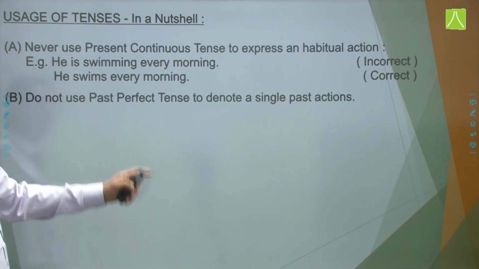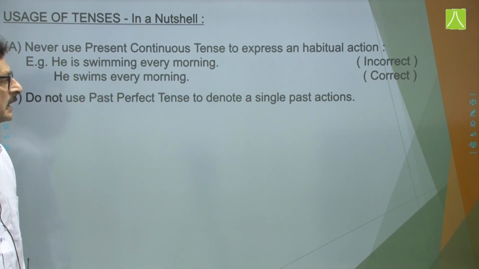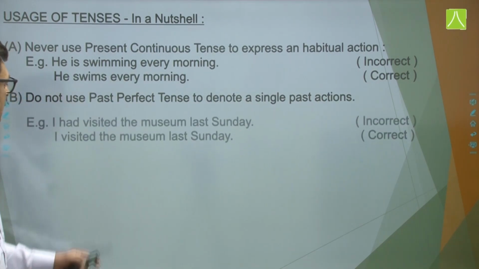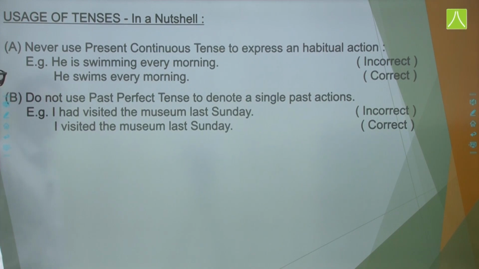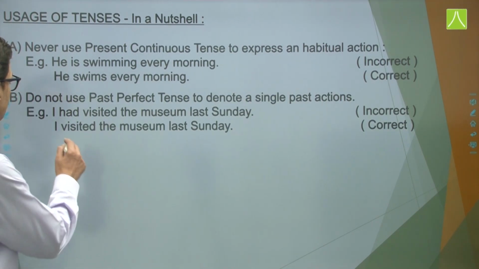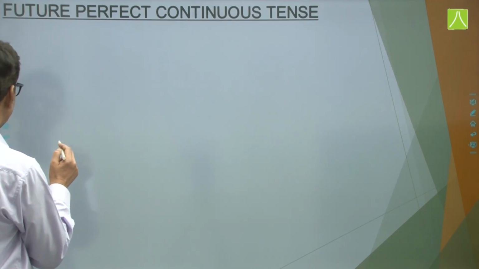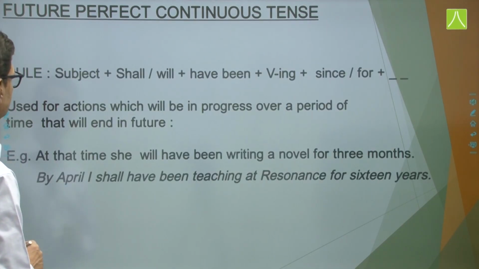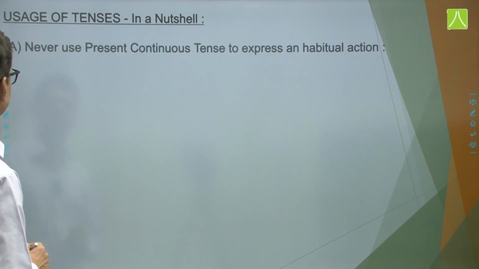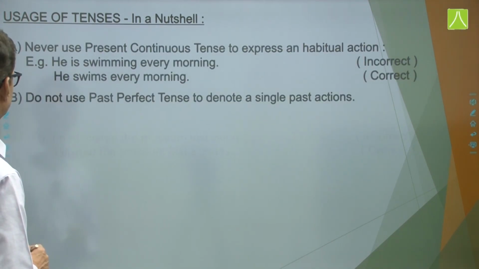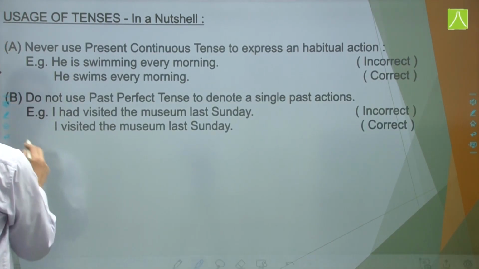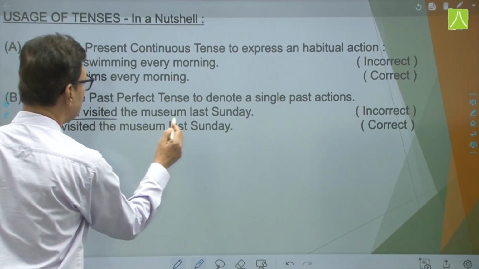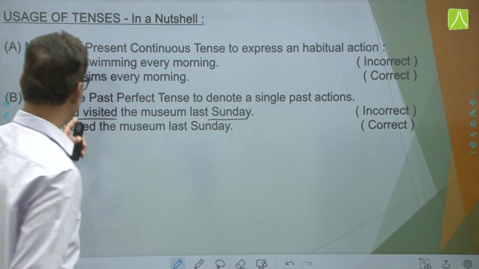Next, do not use past perfect tense to denote a single past action. Example, I had visited the museum last Sunday.